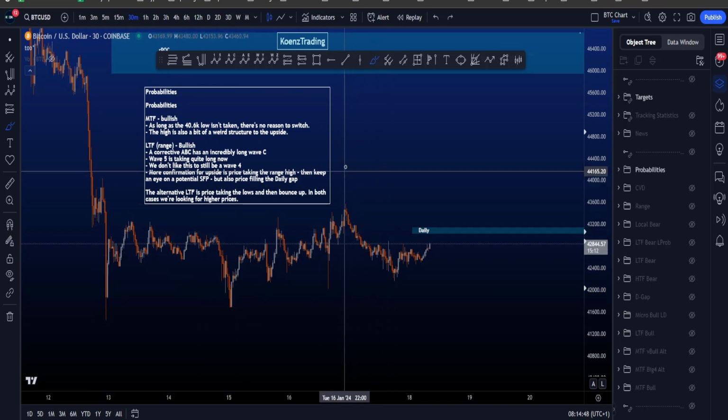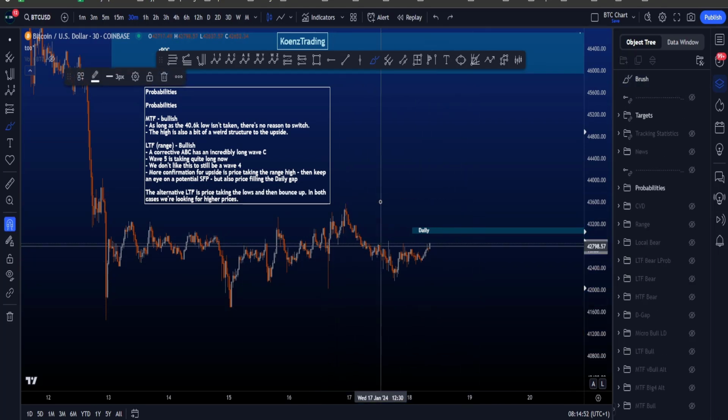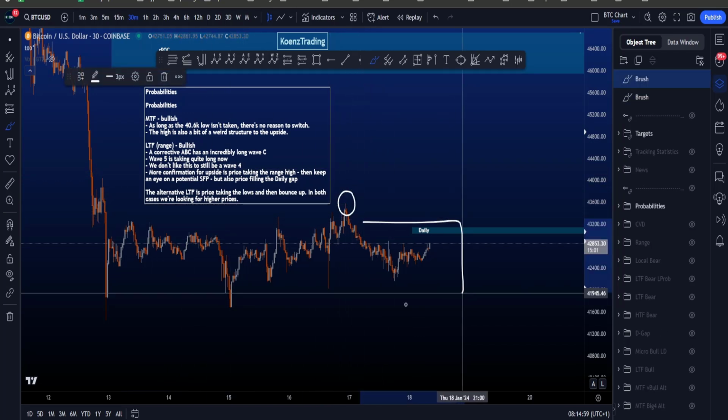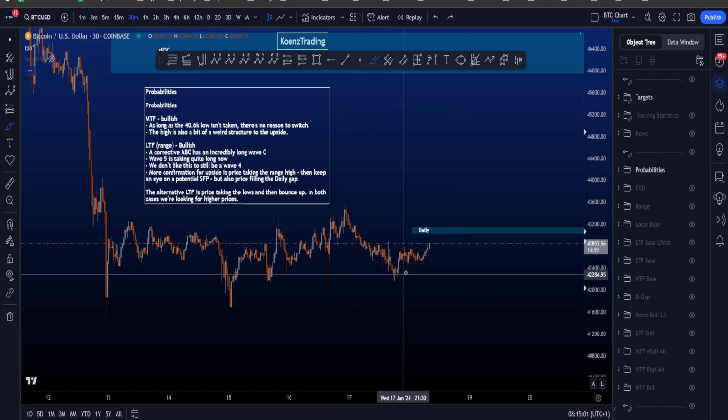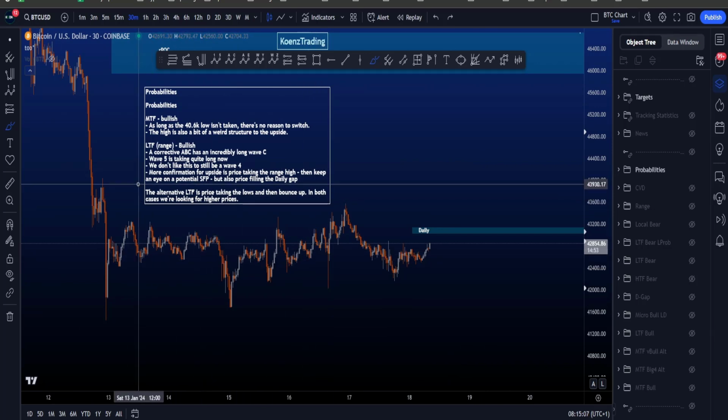Wave 5, if we're looking for a 4 finished and a 5 to the downside, wave 5 is taking a very long time compared to wave 1. We don't like this to still be a wave 4 over here. We want 4 to be finished. We don't like this part to still be part of a wave 4, because then it is at least 5 or 6 times longer than wave 2, which really lowers the probabilities for a wave 4.